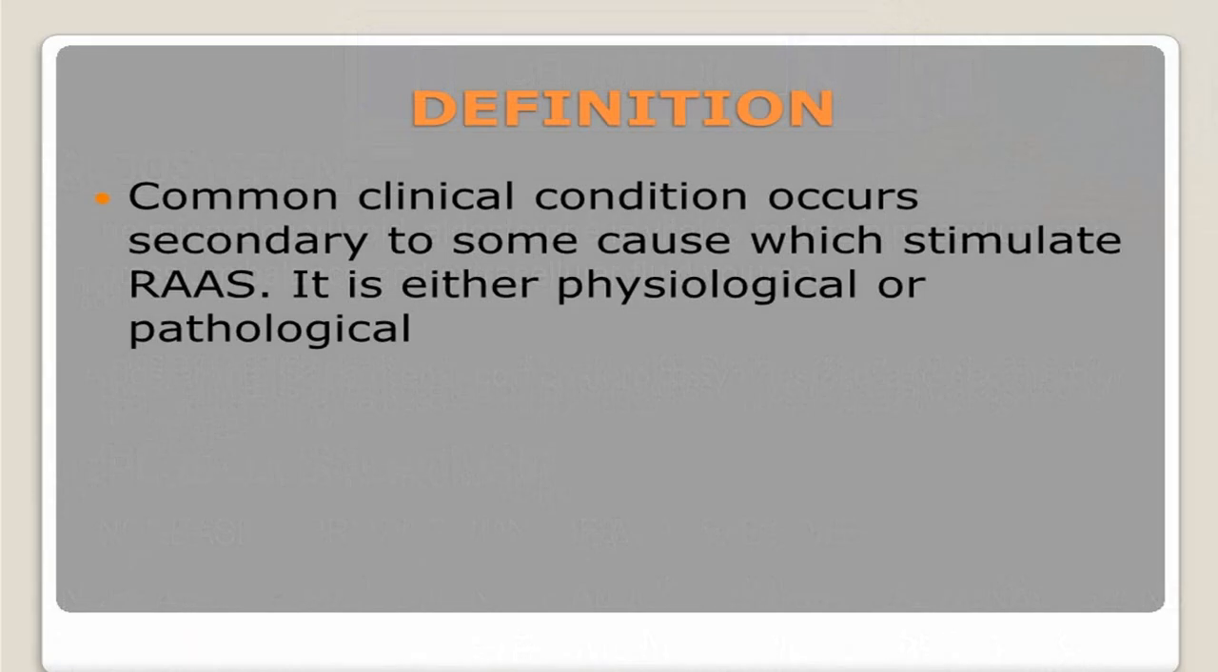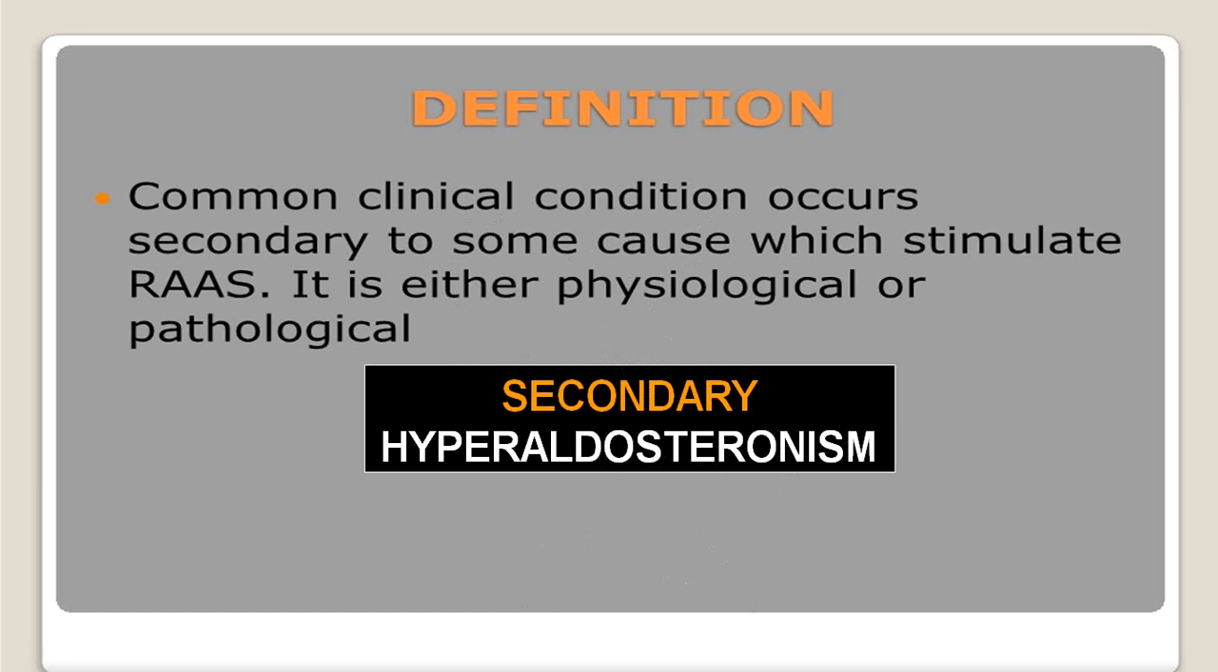So by definition, it occurs secondary to some RAS system activation, and because of RAS system activation, the aldosterone level goes on rising. And when it is secondary to other causes like renal artery stenosis, etc., they become secondary hyperaldosteronism. So they are basically secondary.